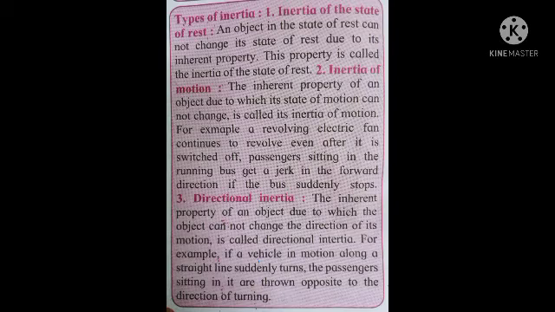So this is directional inertia, where the inherent property of an object due to which the object cannot change the direction of its motion is called directional inertia. This is because of directional inertia.